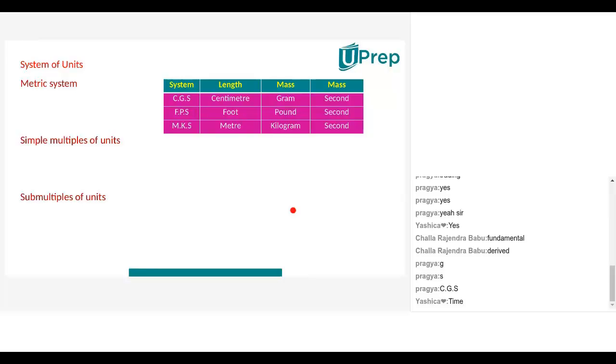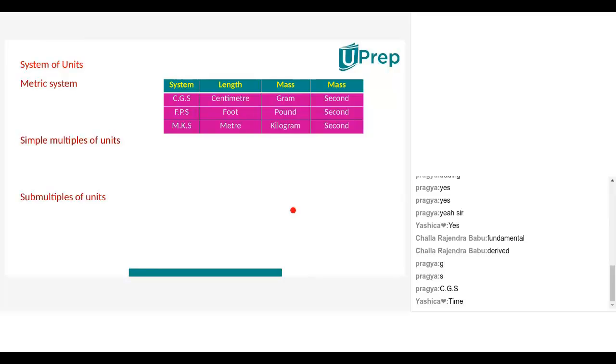Again, let me ask my question. Which physical quantity will have a common unit in all the systems of units? Sir, second. Not second, Nana. You are not giving the proper answer, Nana.